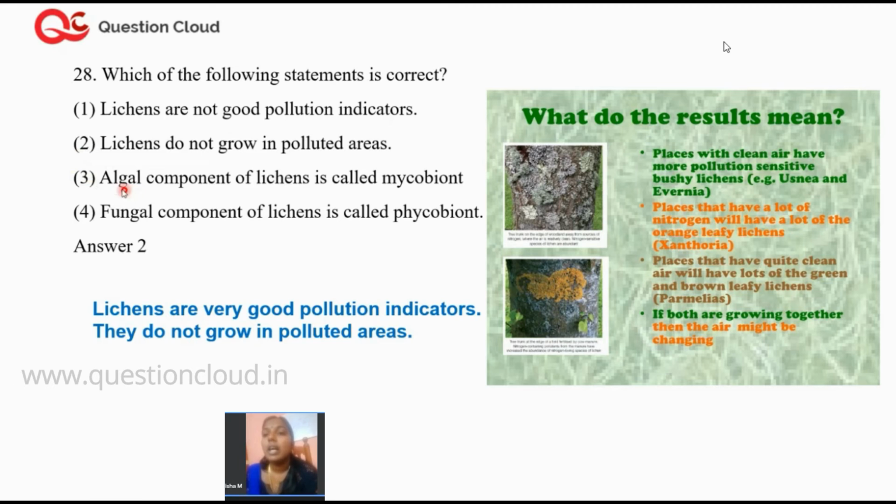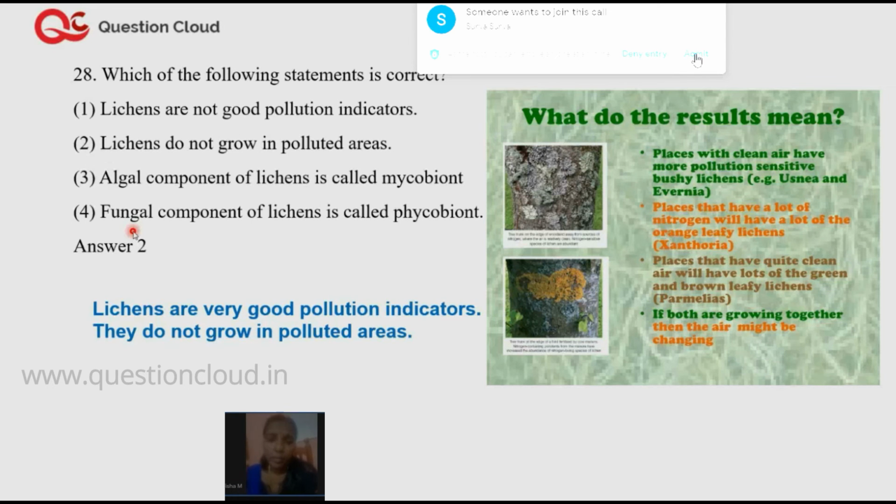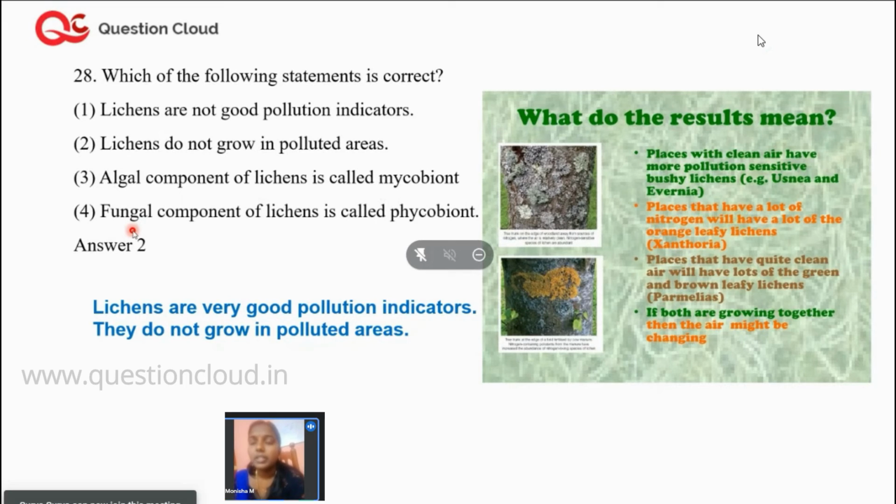Here, the algal component of lichen is called a phycobiont, and the fungal component is the mycobiont, so those statements are not correct. Similarly, the fungus does not have a phycobiont relationship with the lichens. Therefore, that's also an incorrect statement. The right option is that lichens are always pollution indicators, and they do not grow in polluted areas. So the right option is option 2.